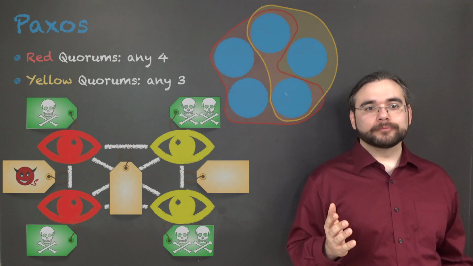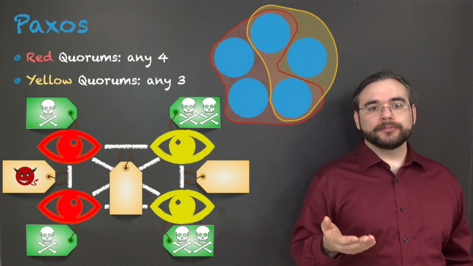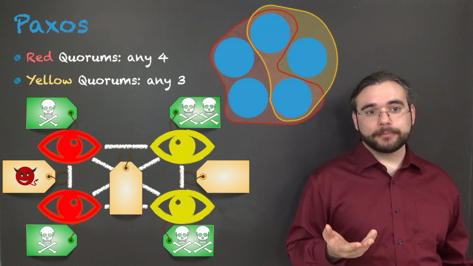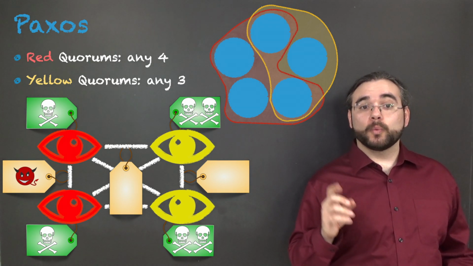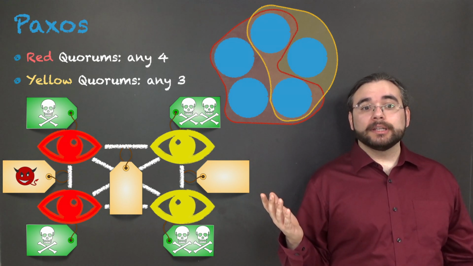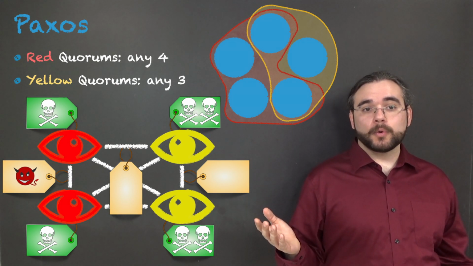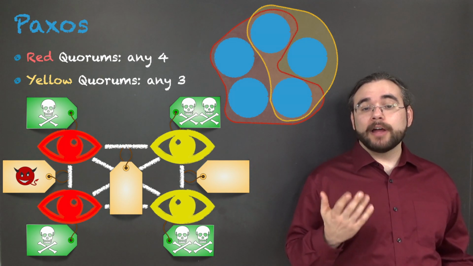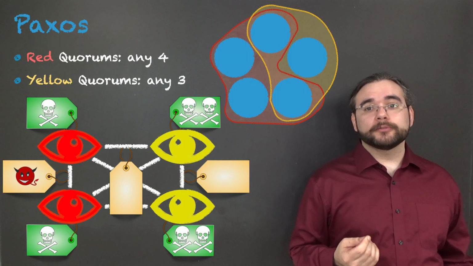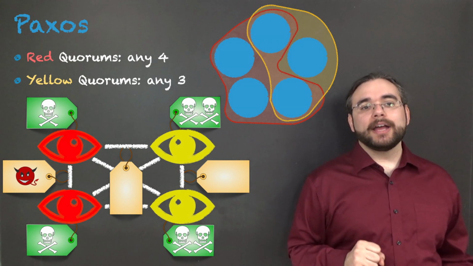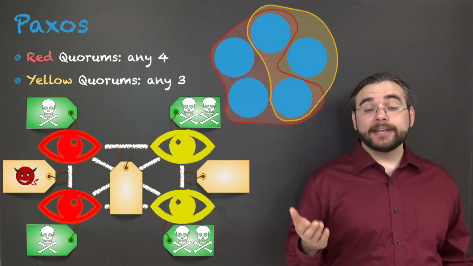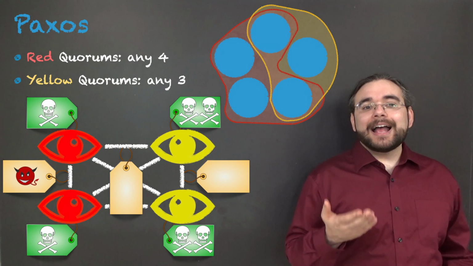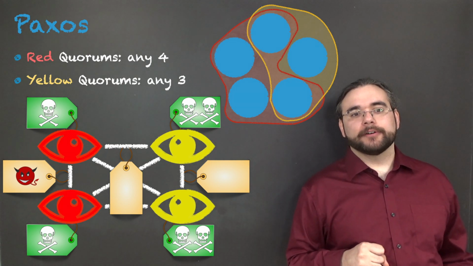For this graph, the Paxoses for the red learners have quorums of any 4 acceptors, and for the yellow learners, any 3 acceptors. So long as there is at most one crash failure, there will be one live red and one live yellow quorum, and they all intersect. If there's a Byzantine failure, red learners will agree, but yellow learners may not. And if there are 2 crashes, the yellow learners will agree and terminate, but the red learners may never terminate. So at last we have a consensus with that third kind of heterogeneity.